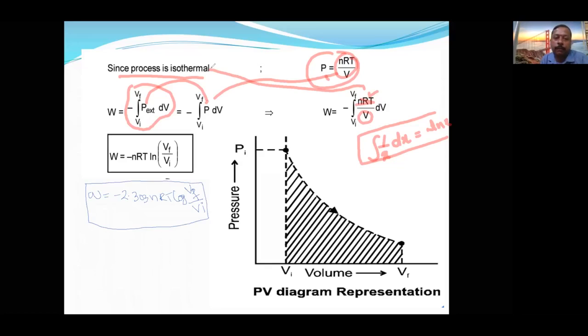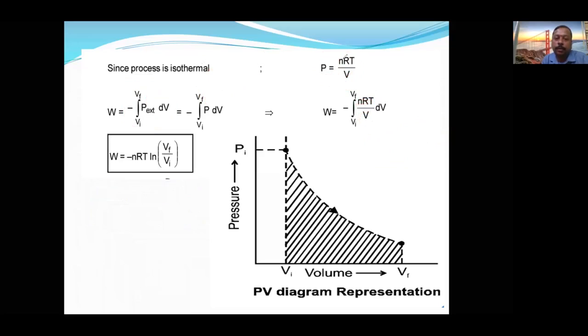See why I am specifying: isothermal, that's why I have not integrated the T, and ideal gas, that's why I have used PV is equal to nRT. This formula is derived by using both conditions. Therefore both conditions must be satisfied for using this formula. Now this is the graphical explanation. This is the graph representation of isothermal reversible expansion of ideal gases. So this formula you will remember.